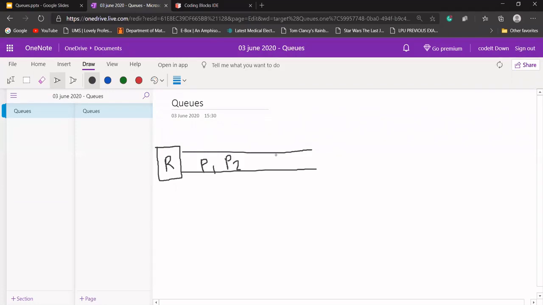Let's say in our computer only one resource is there, a resource R, and there are three processes. They all want to perform some operation on this resource.